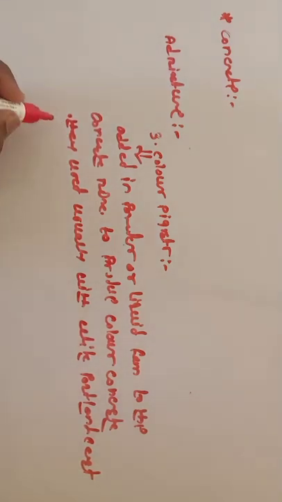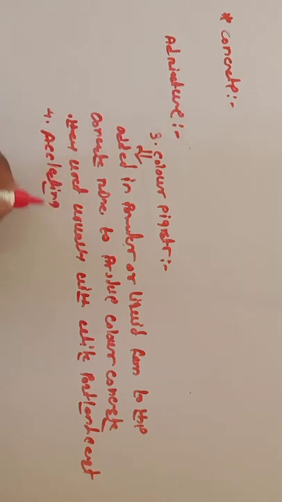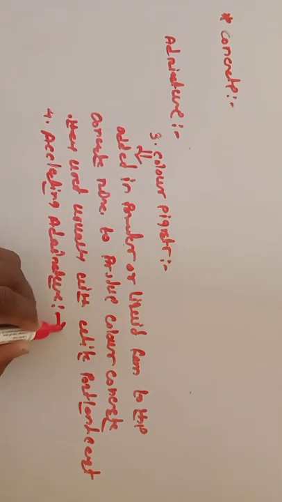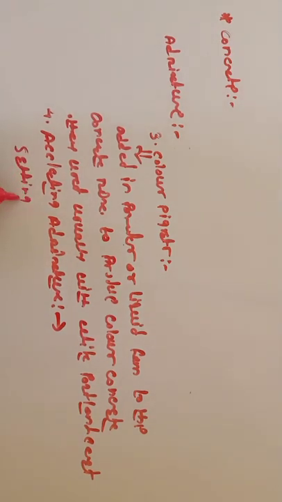The next one is the accelerating admixtures. The word itself indicates they accelerate the setting and strength development of concrete. Generally, the most commonly used accelerating admixture is calcium chloride, CaCl2.